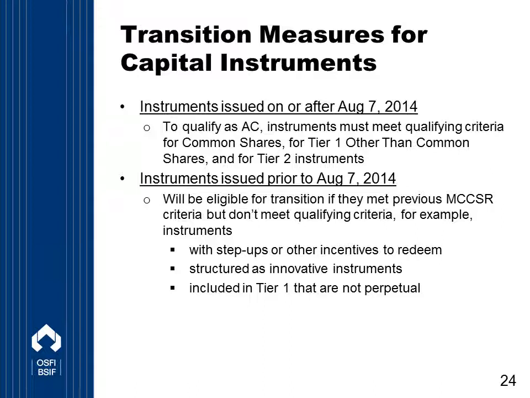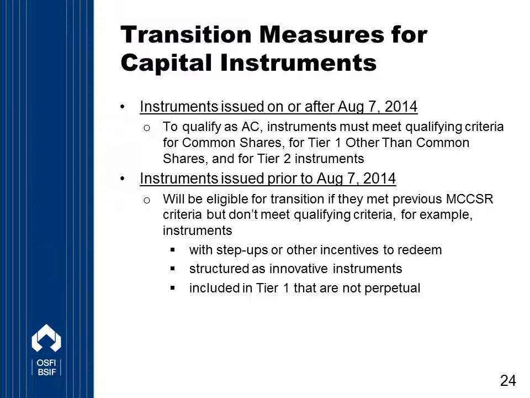When we're looking at the transition measures, you have to keep in mind what was mentioned earlier, that in order to be eligible for inclusion in available capital, all instruments issued on or after August 7, 2014 are required to meet the qualifying criteria for common shares, for Tier 1 other than common shares, and for Tier 2 instruments. We went over the qualifying criteria for those instruments in this webcast.